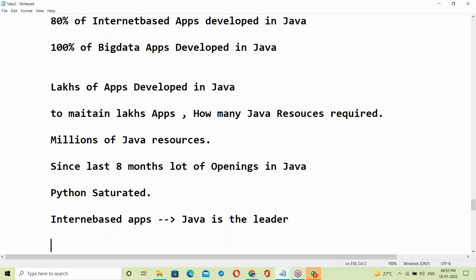Any kind of thing you can achieve in Java. Java has many frameworks, and using all the Java frameworks you can achieve many kinds of things. Java doesn't have a limit, so sky is the limit for Java. But when it comes to Python, at some stage Python cannot work.